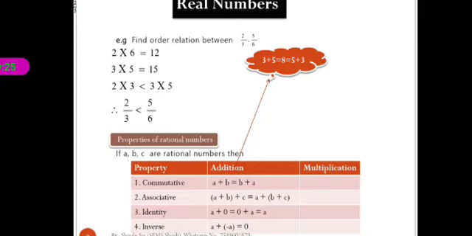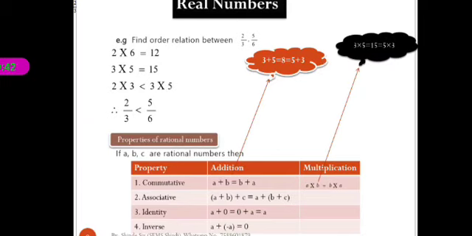Okay, now see the multiplication property. Here A into B is equal to B into A. Means if we change the order, then also the product is constant. Now here we see the example, 3 into 5 means 3 by 1 into 5 by 1 is equal to 15. And if we change the order, 5 into 3, again we get 15.